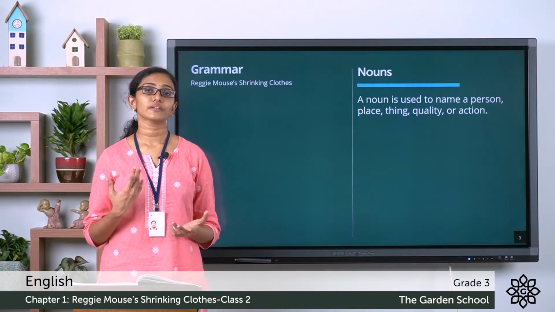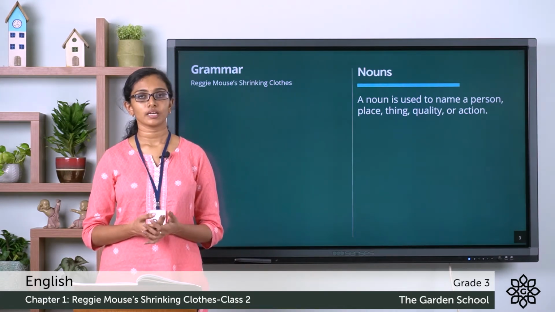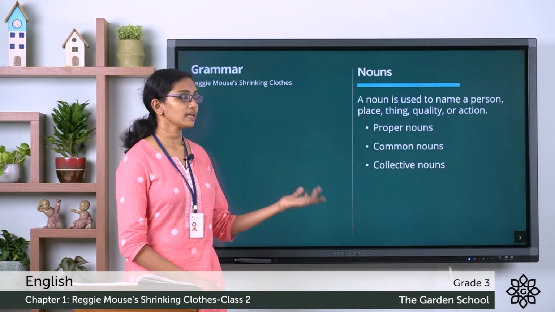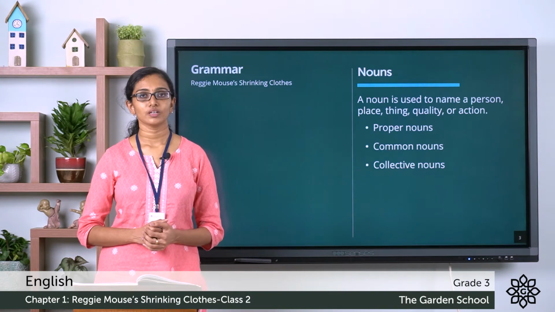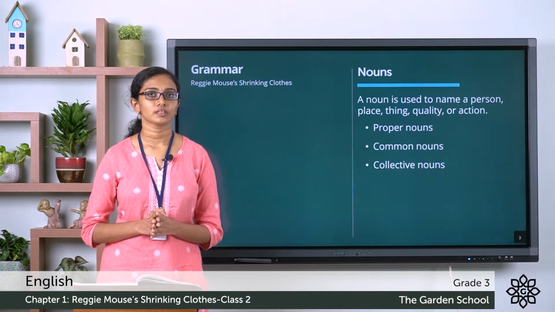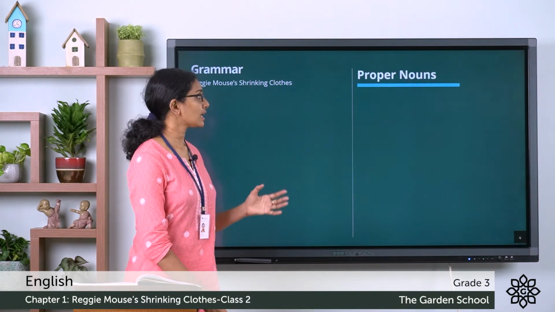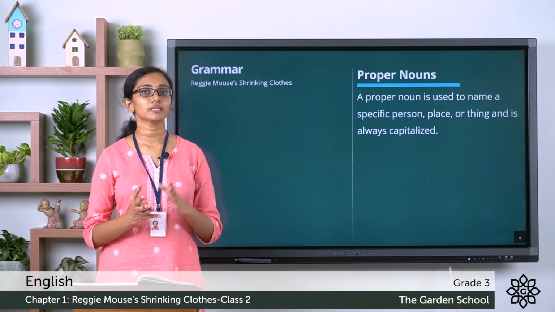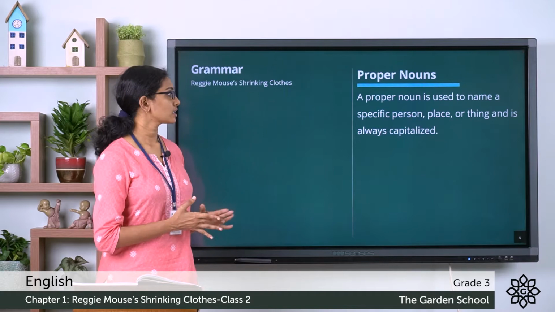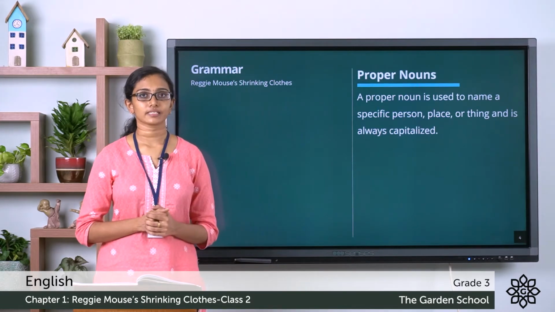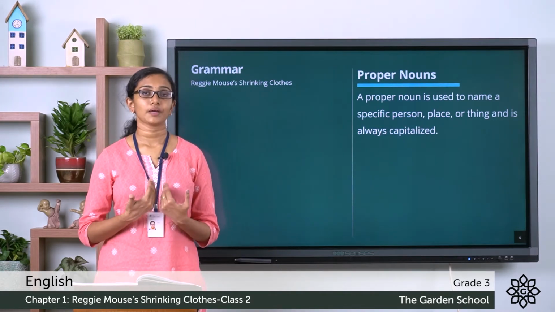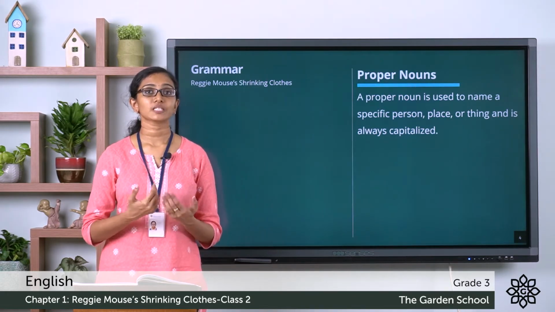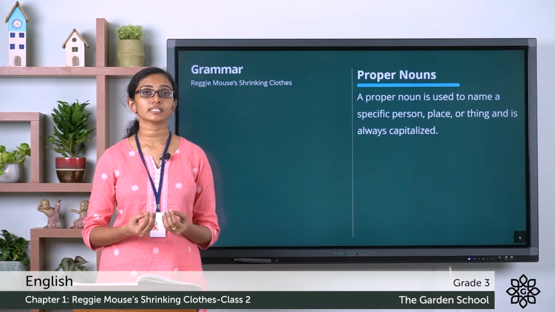And nouns are of different types. Today, let's learn about proper nouns, common nouns and collective nouns. So, what are proper nouns? Proper nouns are nouns or names given to a specific or a particular person, place, thing, and it is always capitalized. Like when I say, my name is Reshma, this word Reshma is my name and it identifies me.